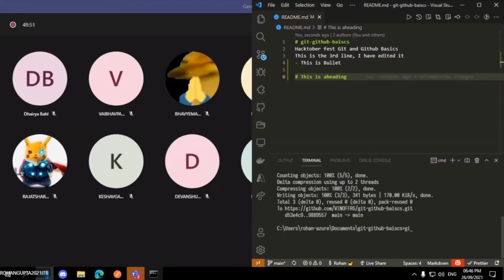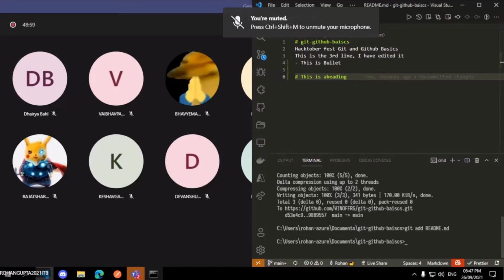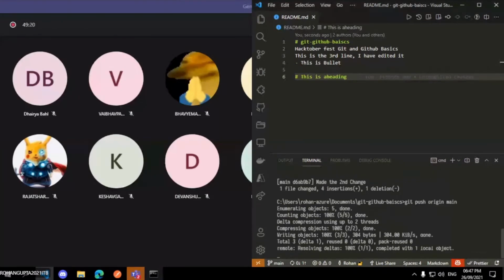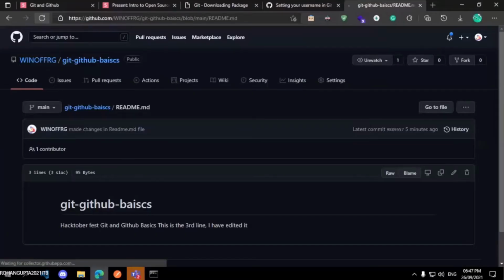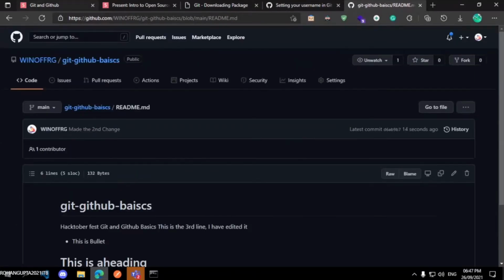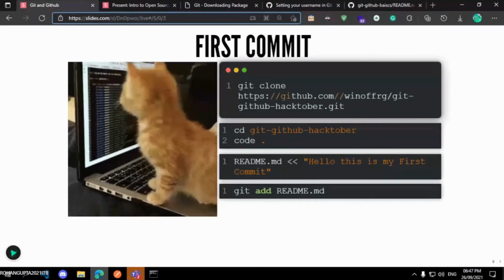Again, I save the change, I write the command. I'm repeating the same commands again. Okay, git add readme.md. So it added the file into the staging area. Now I will commit that change. I will save that change. Git commit -m made the second change. Now I will push that change onto the remote repository. Git push origin main. Okay, the change will now be visible here. See, this is a bullet and this is a heading. Okay, this is how we created our first commit.